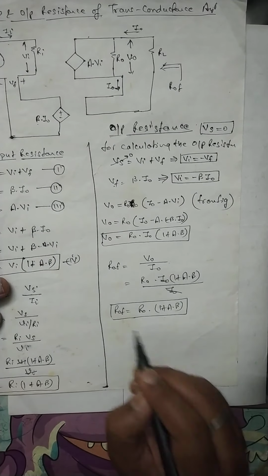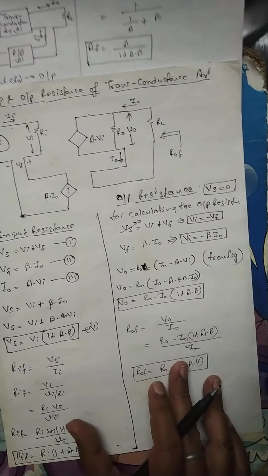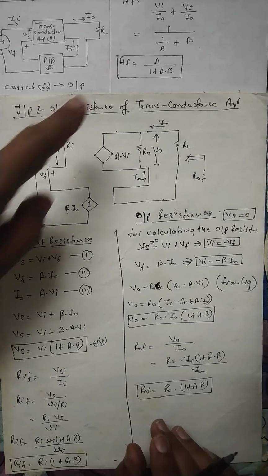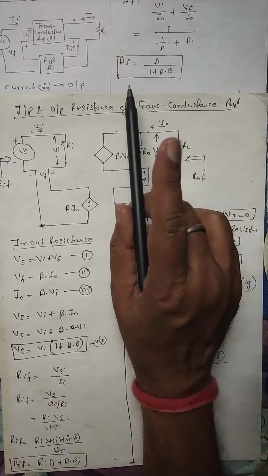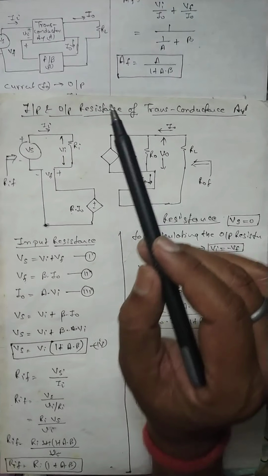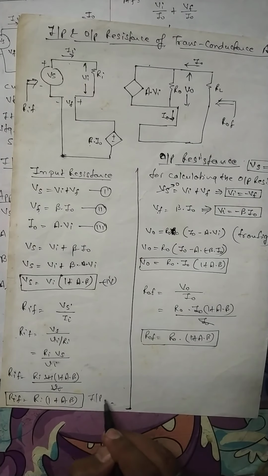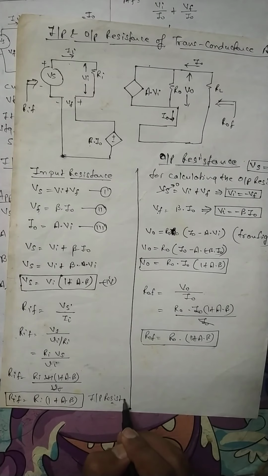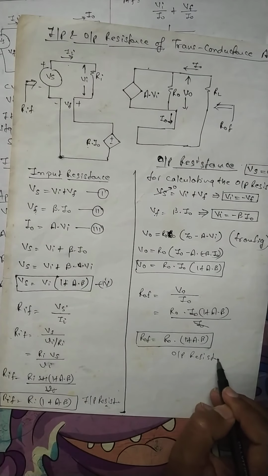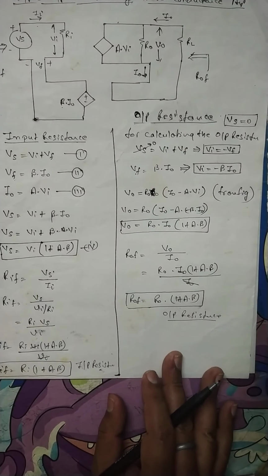So just see that in the case of the transconductance amplifier, the feedback voltage gain is reduced by a factor of 1 plus A beta, whereas its input and output resistance are increased by a factor of 1 plus A beta.